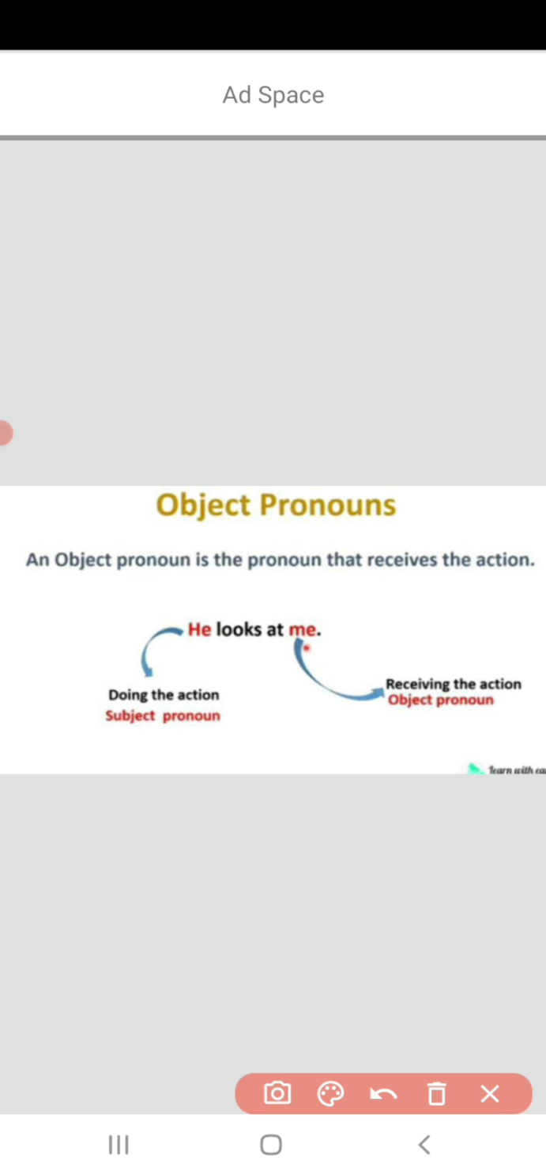So, object pronoun receives the action. And always remember that a subject pronoun comes before the verb and an object pronoun comes after the verb.